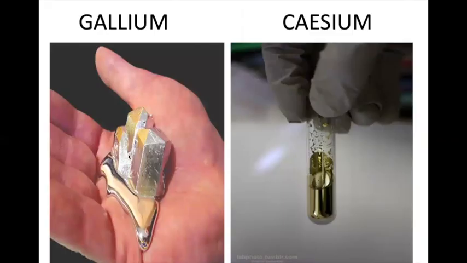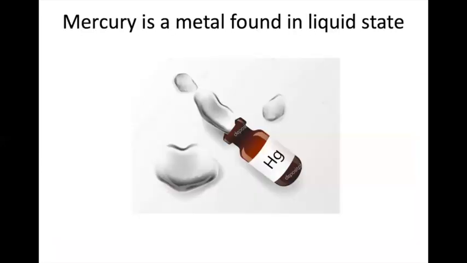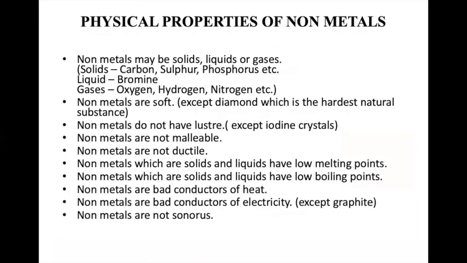This is gallium, as I told you. At human body temperature, it will melt. This is poisonous, therefore you cannot put it on the hand. You can see that even at little above normal body temperature, if you bring that cesium metal, it will easily melt. Mercury is a metal that is found in a liquid state.